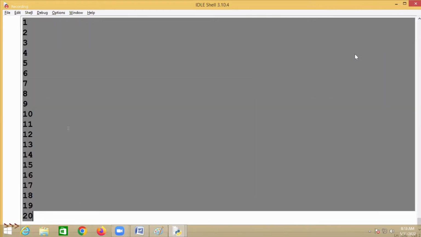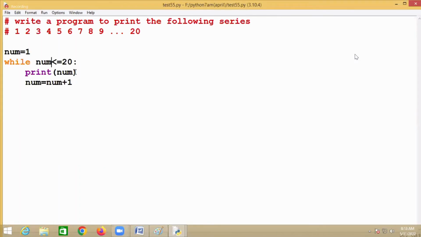If you want them in the same line, just use end. I don't want to insert a new line. So end equals what here? Space. I said end equals space.